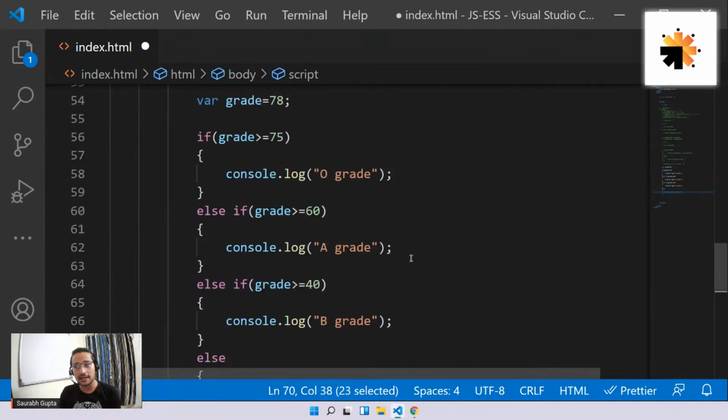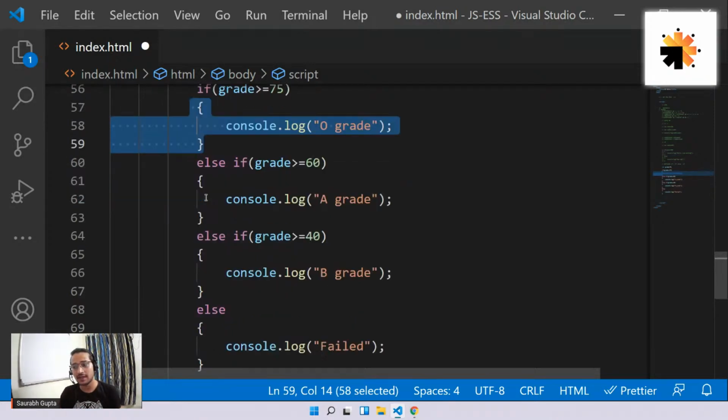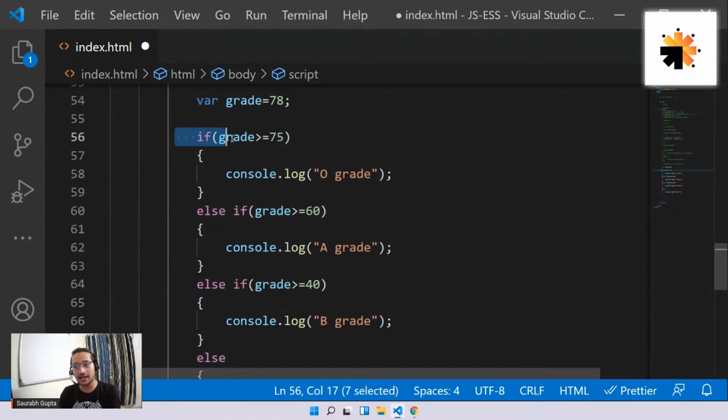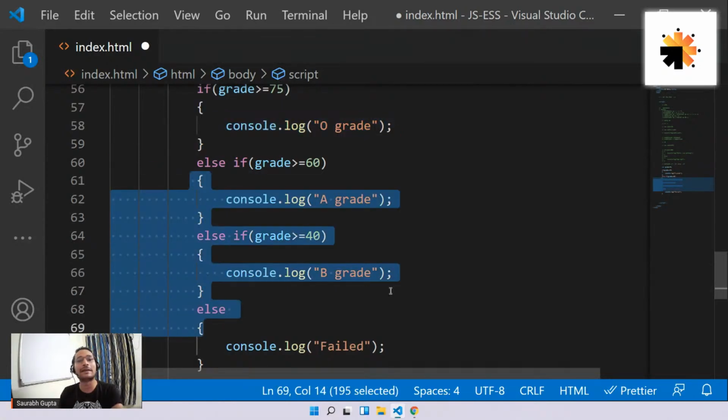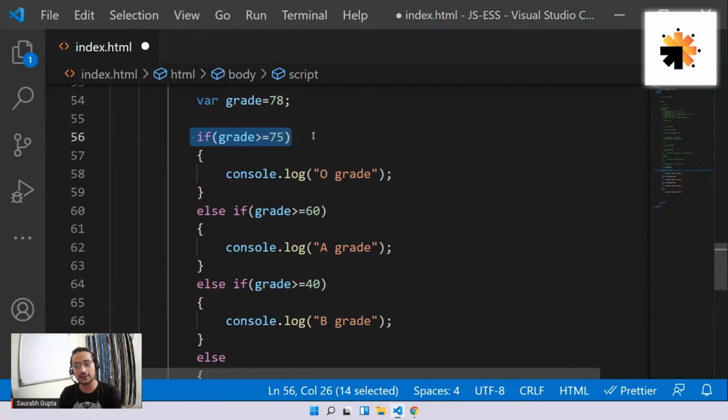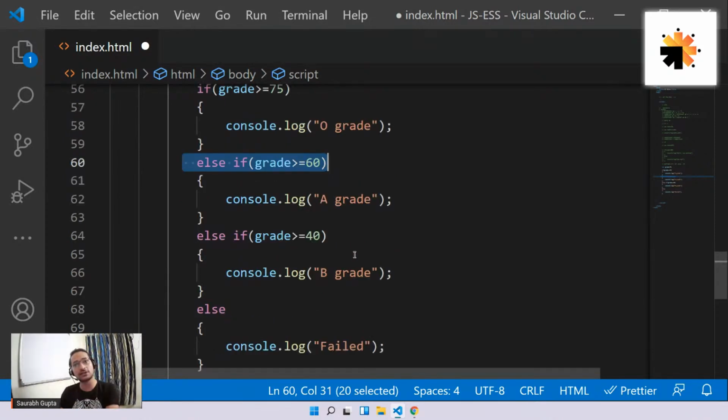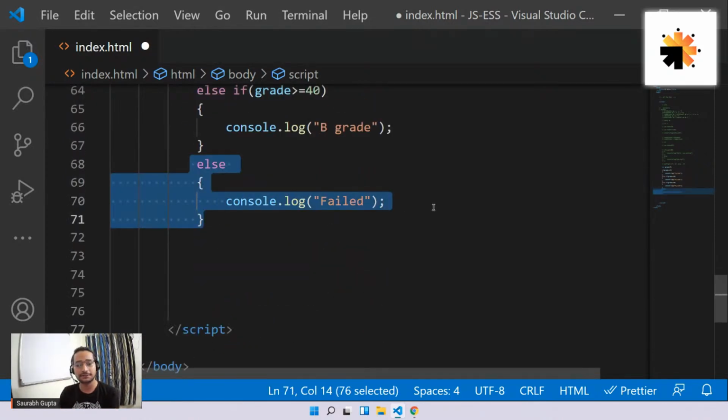So that's how it works, guys. Now see, in a multiple if, only one block will work. If this condition is correct, this block will execute and everything else will be skipped. Understand that: all of them will not work. That's the benefit of else if. If the first condition doesn't satisfy, it will move to the next condition, and if that satisfies, then everything else will again be skipped, and just like that the sequence goes on. And if none of the conditions satisfies, then it simply goes to else.